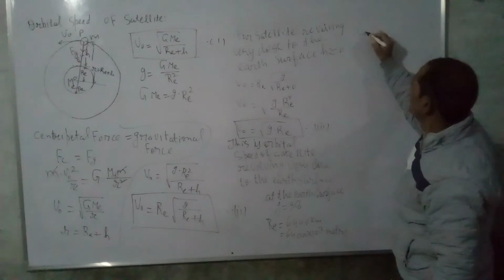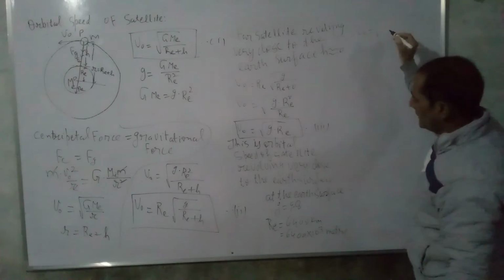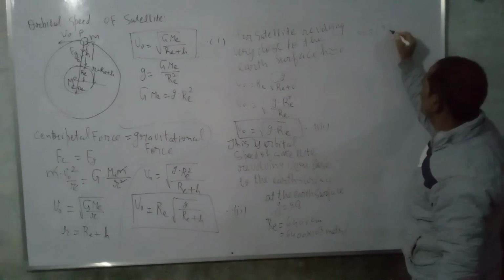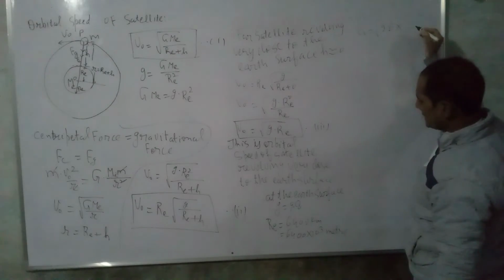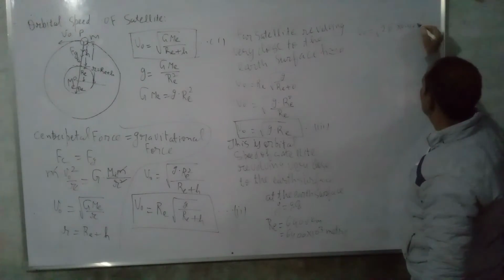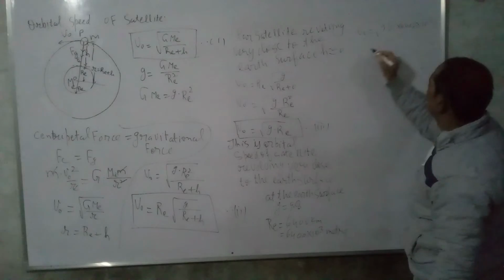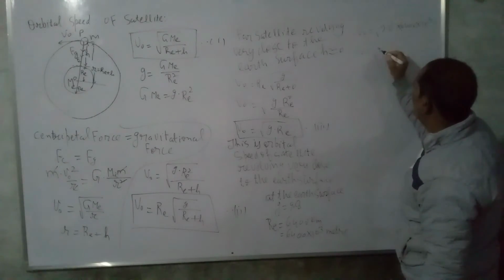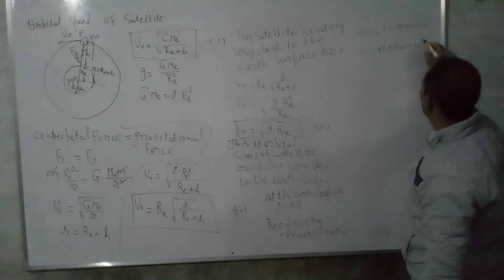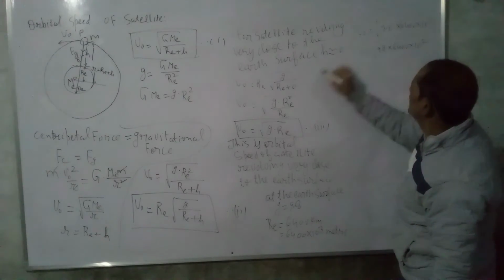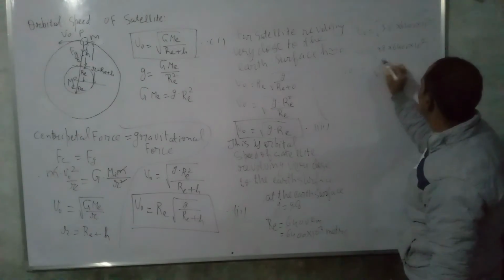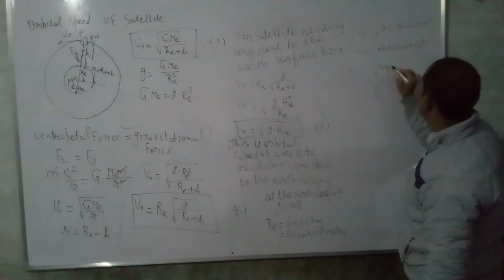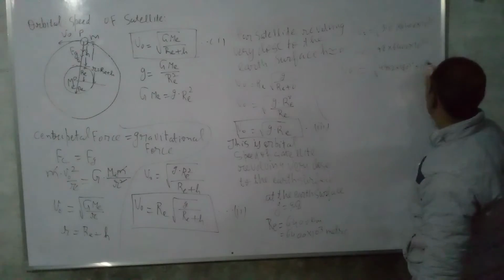Then you get V0 is equal to square root of g times R. The value of g is 9.8, so write 9.8 into 6400 into 10 raised to power 3. So V0 is equal to square root of 980 into 6400 into 10 raised to power 2. So V0 is equal to root of 49 into 2 into 80 squared into 10 raised to power 2.